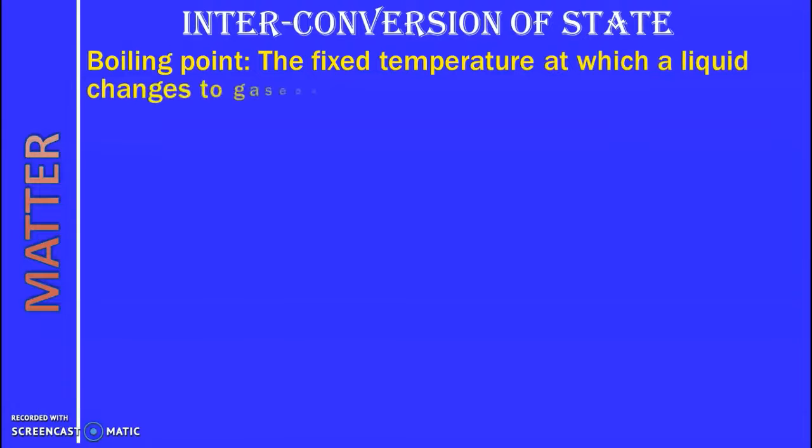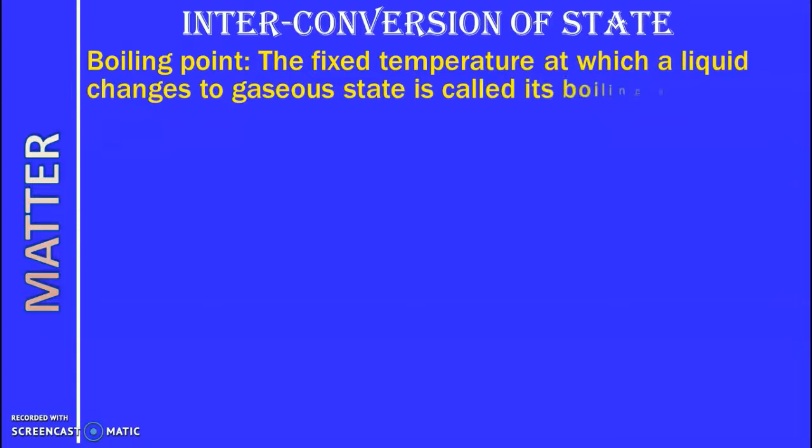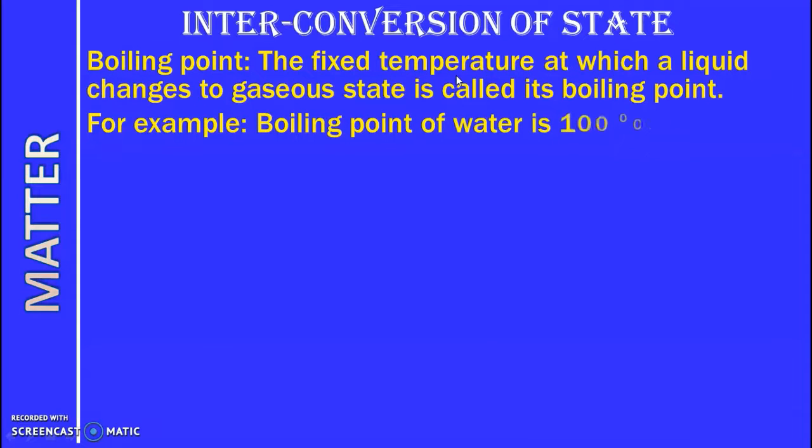Now boiling point. The fixed temperature at which a liquid changes to gaseous state is called its boiling point. Now you can see boiling is the process in which a liquid changes into its gaseous state, and it occurs at a fixed temperature, a definite temperature. So this fixed temperature at which a liquid changes to gaseous state is called its boiling point. For example, you can see water boils at 100 degrees Celsius.